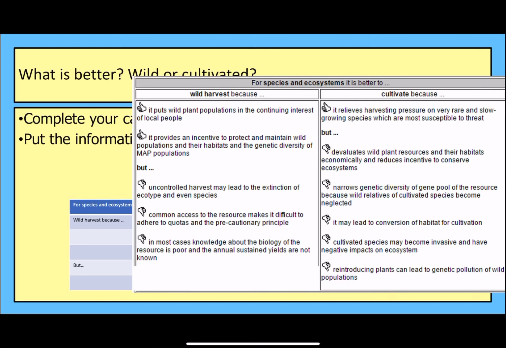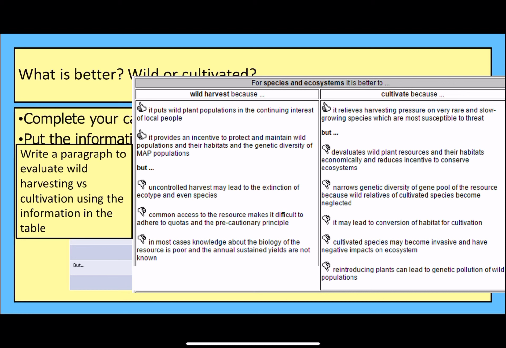What we're going to do then is take this information and write a paragraph to evaluate wild harvesting versus cultivation. To cultivate is to grow on a farm, for example, whereas wild harvesting is going into nature and taking the plants from there. So you can pause on this slide and write the paragraph using this information that we've got here, okay?